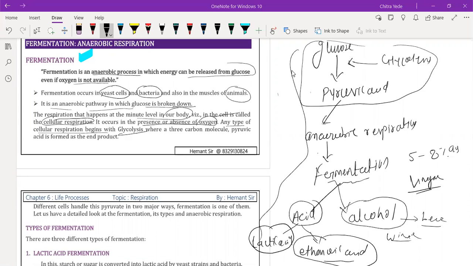A 3-carbon molecule, pyruvic acid, is formed as the end product, and that pyruvic acid undergoes either aerobic or anaerobic respiration. Different cells handle pyruvic acid in two major ways: one is called fermentation and the other is the TCA cycle that we have discussed. Whether pyruvic acid goes for fermentation or the TCA cycle depends on the presence or absence of oxygen.